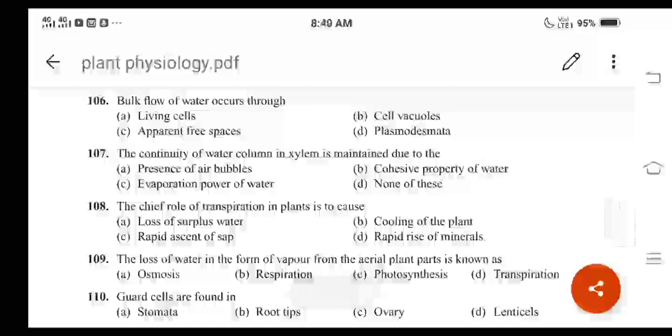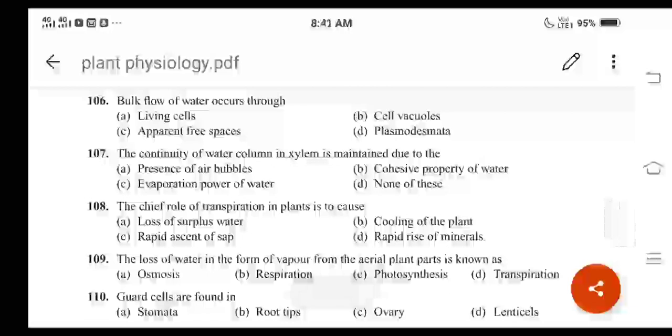Then let us go for question number 107. The continuity of water column in xylem is maintained due to the, what are the different options here? Presence of air bubbles, then cohesive property of water, then evaporation power of water, then none of these, right? And for question number 107, the continuity of water column in xylem is maintained due to the cohesive property of